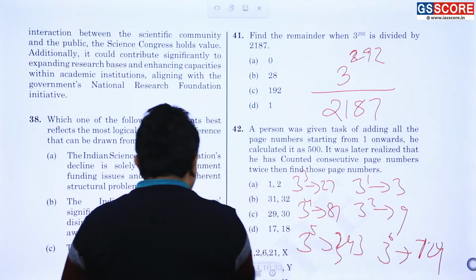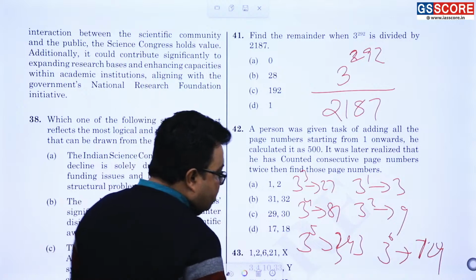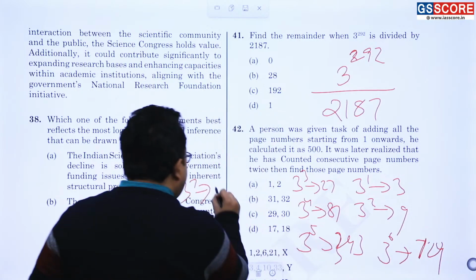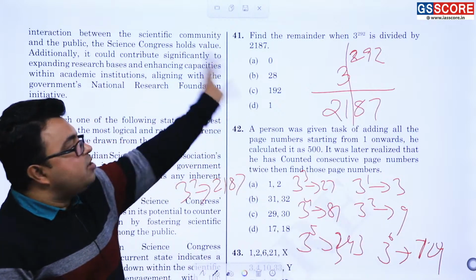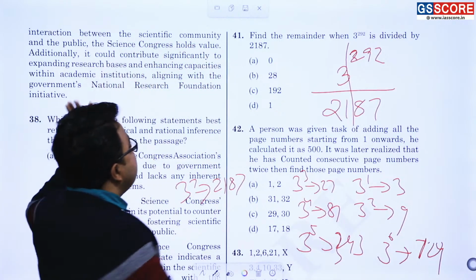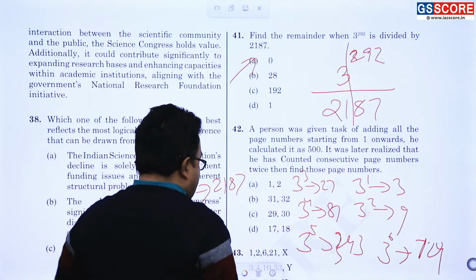Now 3 to the power 7 comes out to 2187, so it is completely divisible. Am I correct or not? 3 to the power 7 से completely divisible है, so the answer is 0.